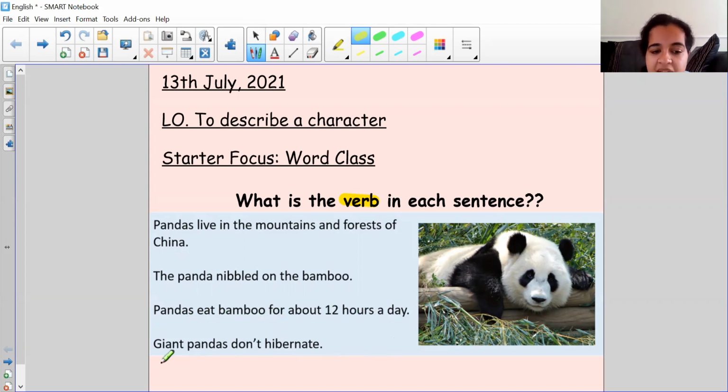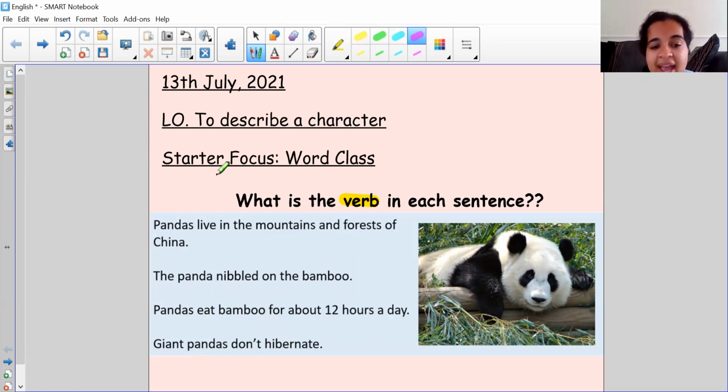And finally, giant pandas don't hibernate. So in this case, the pandas are not doing something. So what is the action? What is the verb? Giant pandas don't hibernate. So have a think, write it down, pause the screen if you need more time. But if not, I'm going to go ahead with the answers.